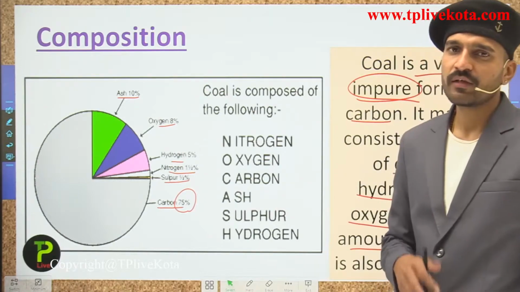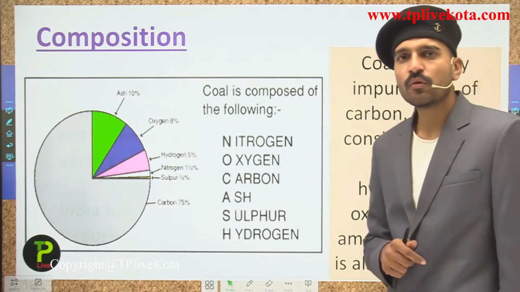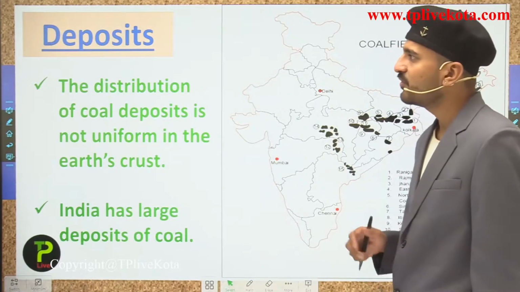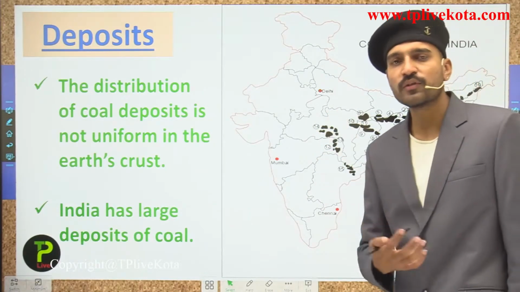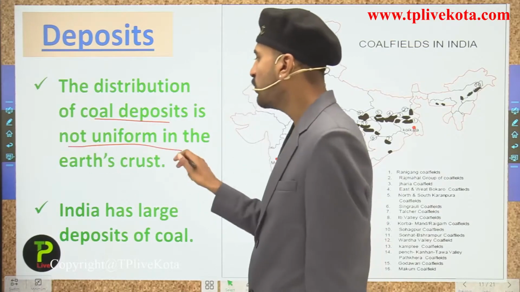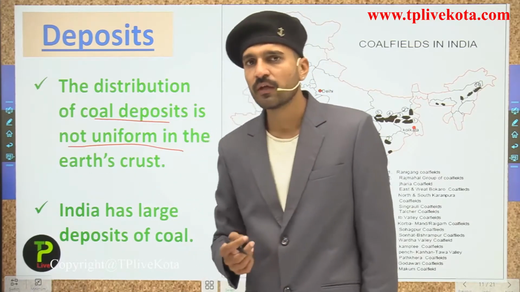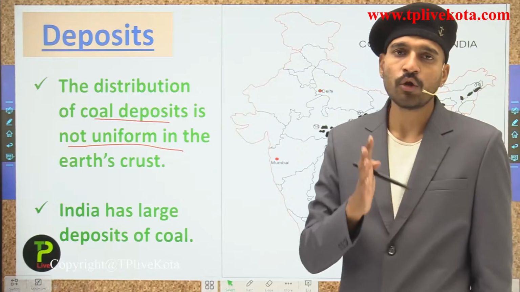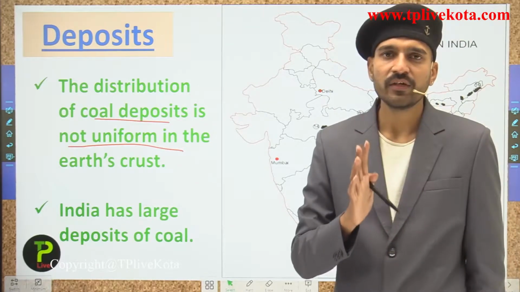Now students, after talking about the composition, let us move to the next slide and see the deposits of coal. The distribution of coal deposits is not uniform in the earth's crust. This you all know, students. Due to the different geography, they are not evenly distributed in the earth's crust.